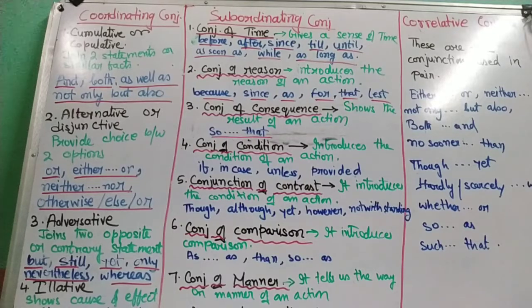Now conjunction of time gives us a sense of time, and it includes words like before, after, since, till, until, as soon as, as long as. So they will give us a sense of time. And the two clauses would be of unequal rank. One would be principal and the other or others would be dependent.